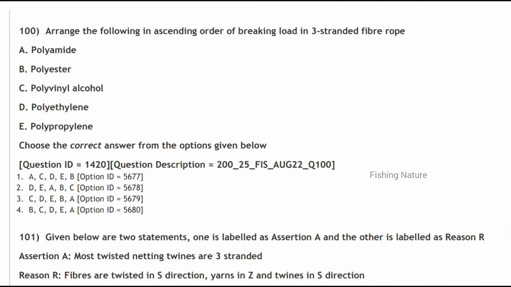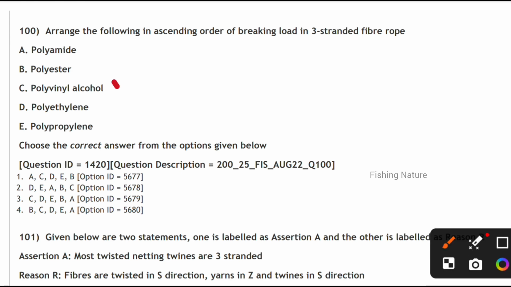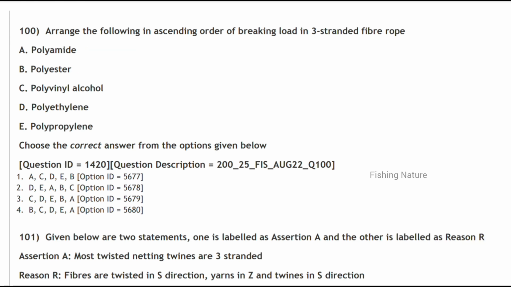And arrange the following in ascending order, they are asking. The first is polyvinyl alcohol, C is the 1, and next polyvinyl ethylene 2, option D. Next polyvinyl propylene 3. Next C, D, E, and B, A is the option 3. B is the polyester, then after that polyamide.